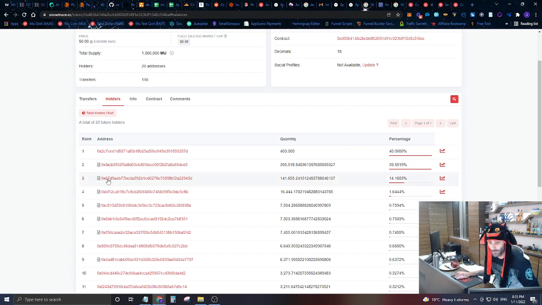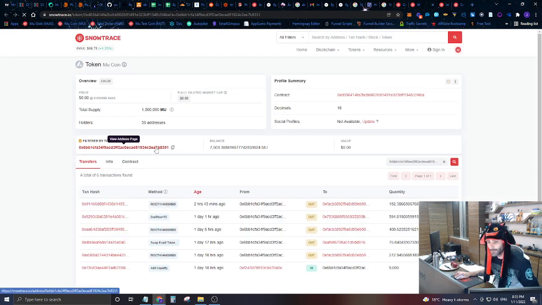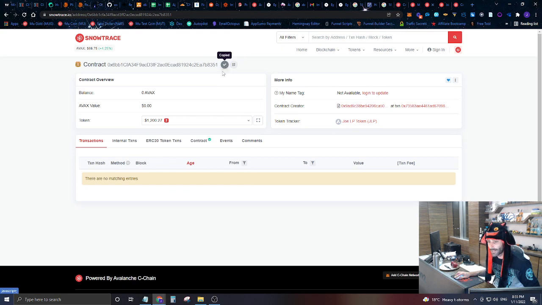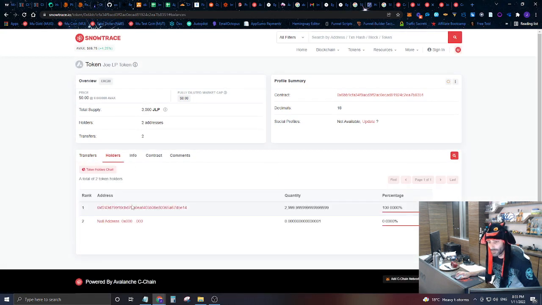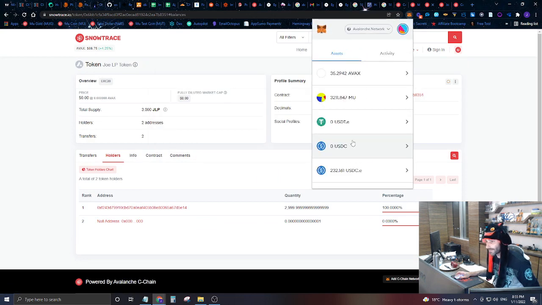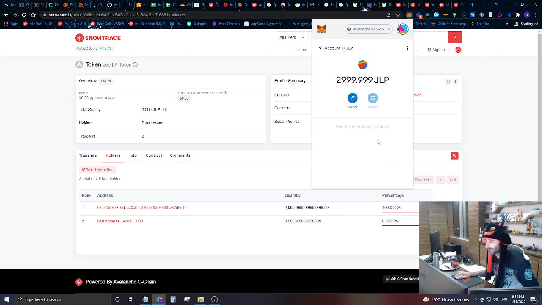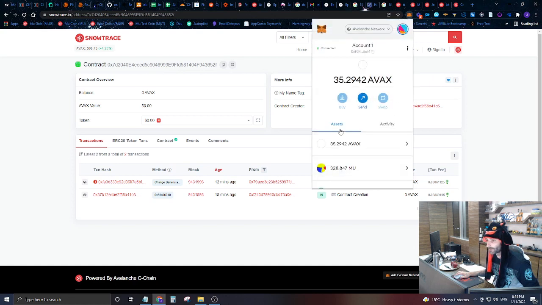Let's look at MuCoin. 1, 2, 3, 4, 5. So again, this is another liquidity pool between Magic Internet Money and MuCoin. So let's grab this contract address here. Let's take a look at this. And we can see that there's two addresses that own this. The null address and then me. I own 100% of it. So let's take this. Let's add this asset in here. Let's add this token. Let's import it. Let's grab our liquidity locking contract address and let's send it all those tokens.